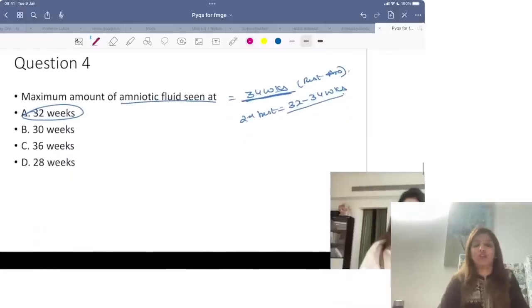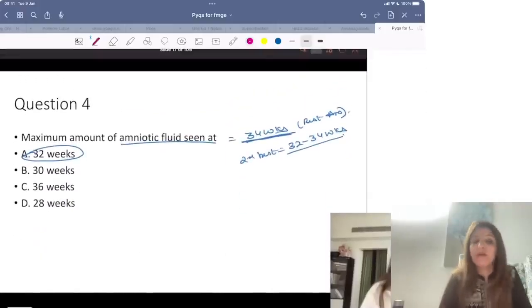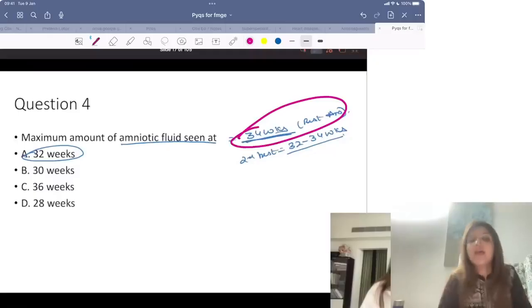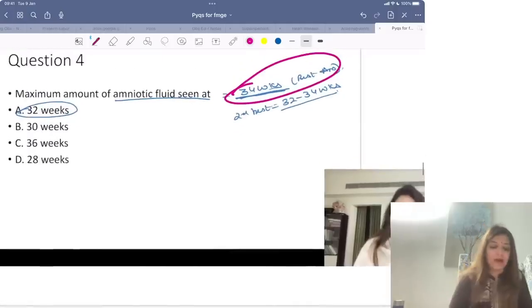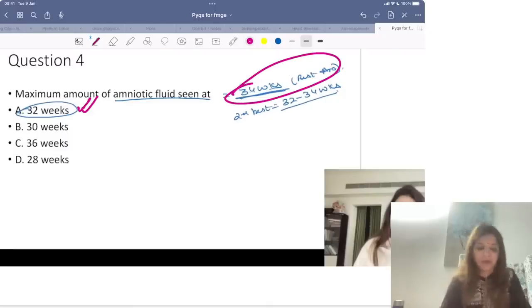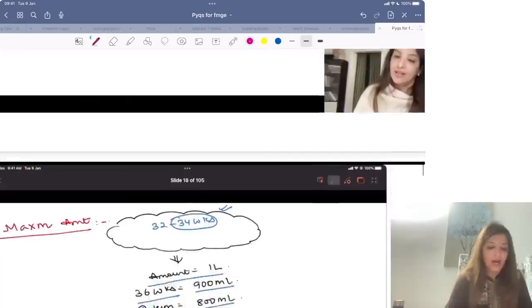Maximum amount of amniotic fluid is seen as, please remember, maximum amount of amniotic fluid कब देखने को मिलता है? 34 weeks पे. And range क्या होती है? 32 to 34 weeks. Right? So maximum amount is at 34 weeks. Range is 32 to 34 weeks. So in your question which came, you are going to mark the answer as 32 weeks here. Clear?